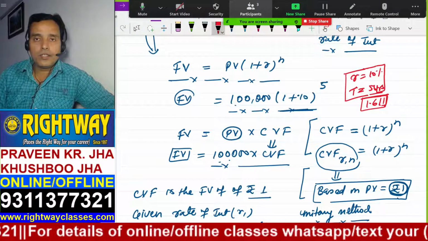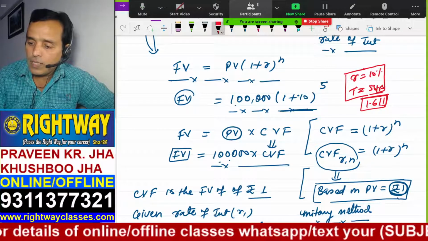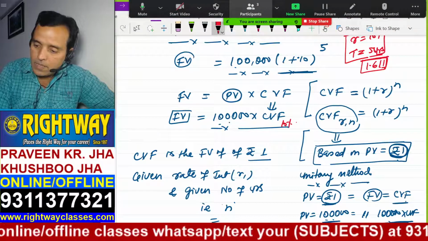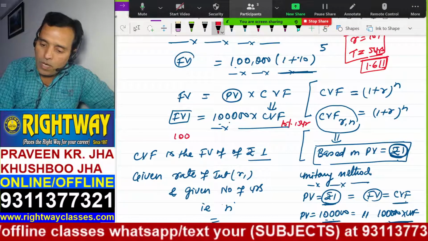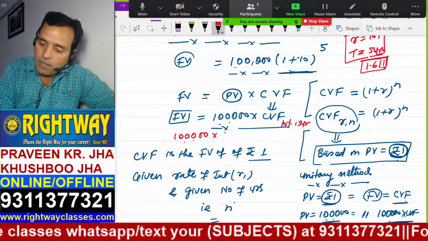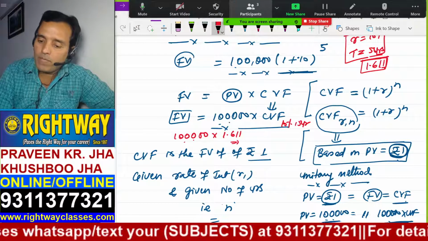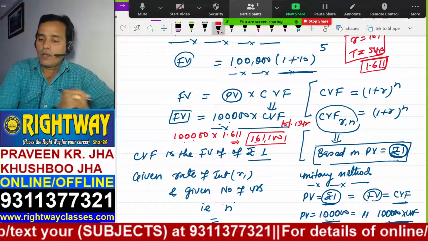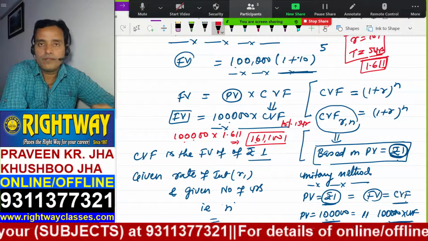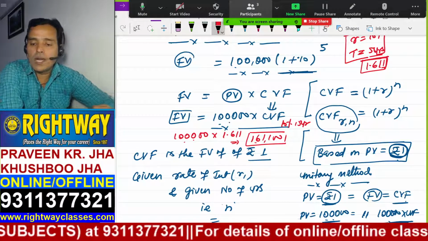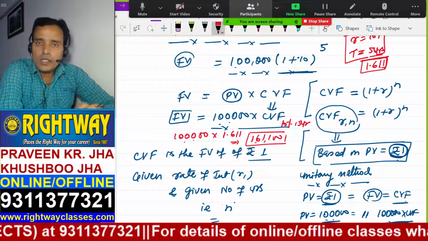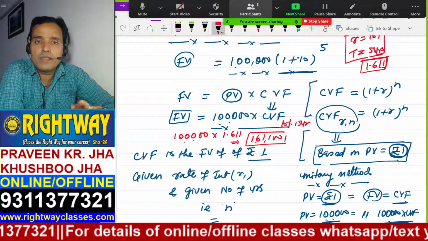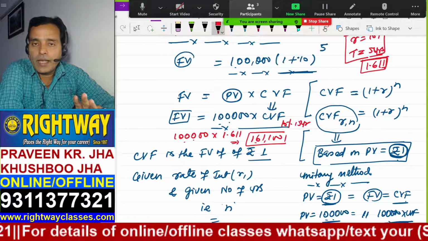Another thing, you gave me the very nice answer 1.611. So you multiply this here, CVF at 10% and 5 years. You multiply 1 lakh by 1.611. What will you get? 1,61,100. This is your future value. So isn't it very easy to find out the future value given the present value, rate of interest and number of years? What do you say? Absolutely easy.